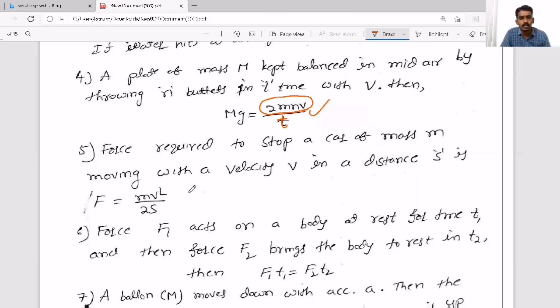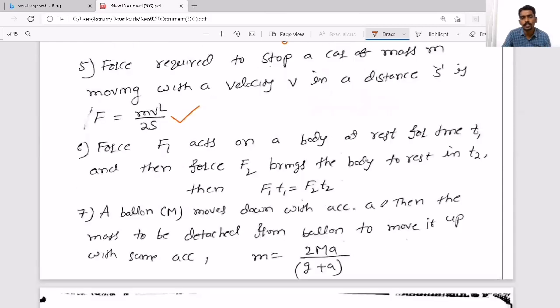Similarly, force required to stop a car: stopping distance we have already seen, where we took acceleration. Here force means mass into acceleration, or you can apply the v square minus u square equal to 2as formula, then you will get acceleration. Then force equal to mass into acceleration.